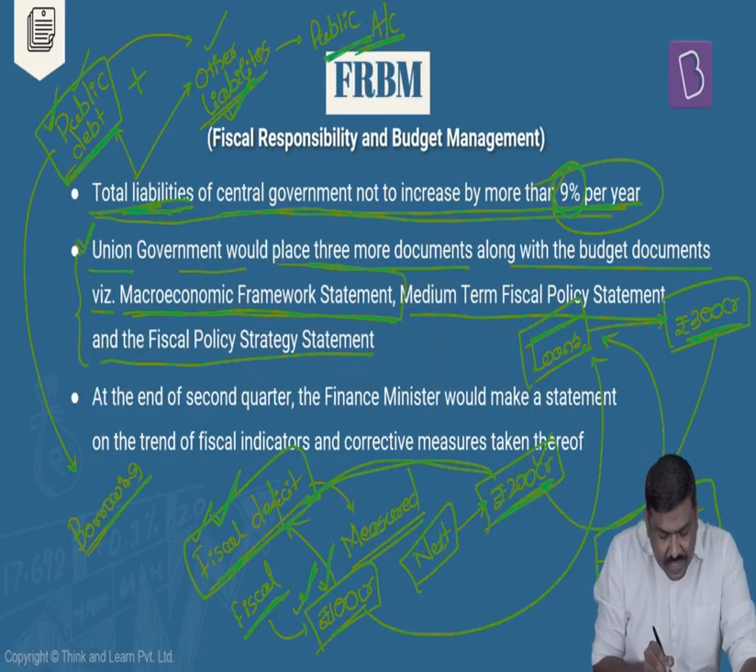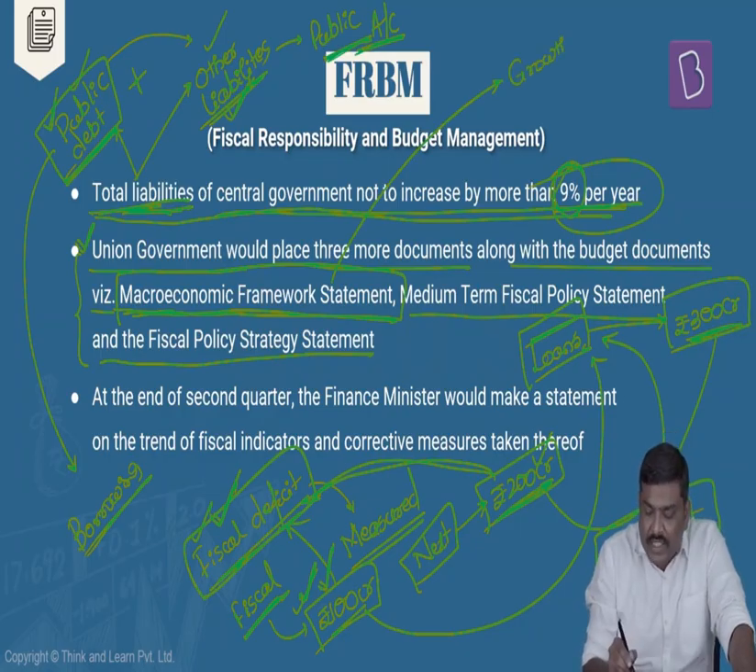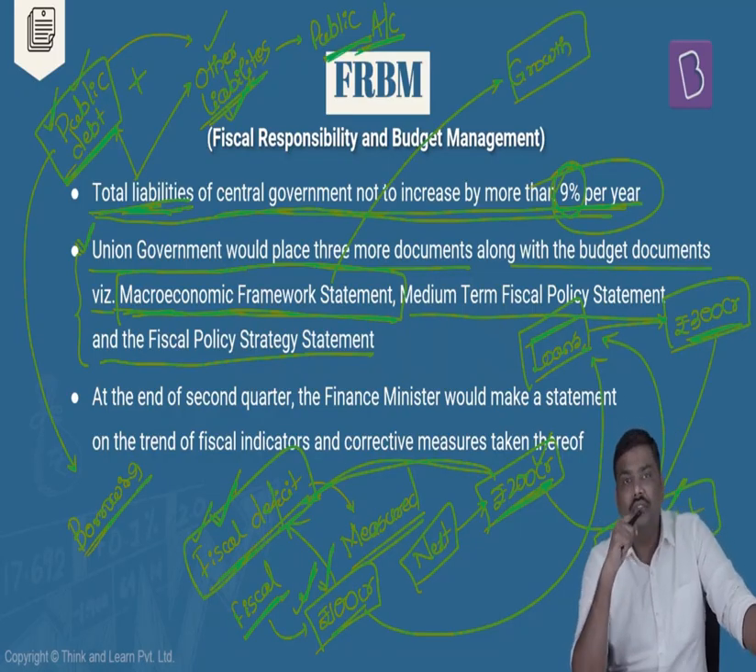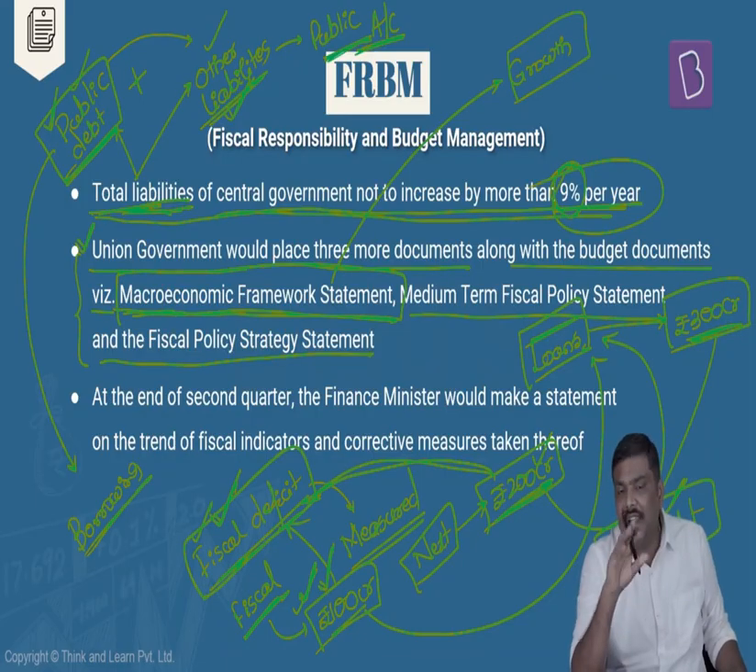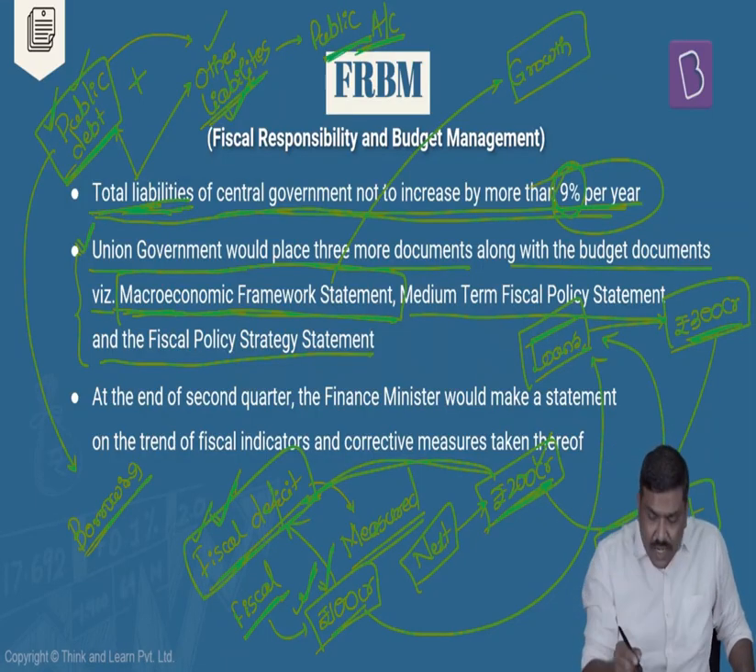Under the macroeconomic framework statement, remember this, the government of India essentially will provide the growth outlook for the next financial year. For example, whenever the budget is presented, the government of India will say that in the next financial year we will end up achieving, or we can estimate, a growth rate of let's say 8%, 9% like this. So this particular growth estimate is provided by the government under this document, that is the macroeconomic framework statement.